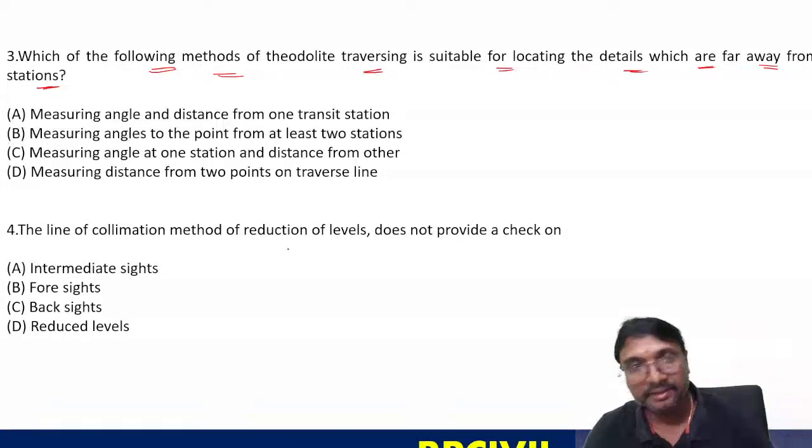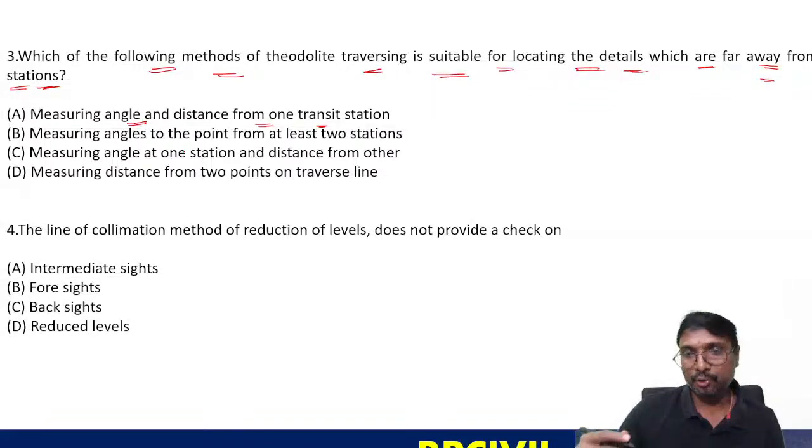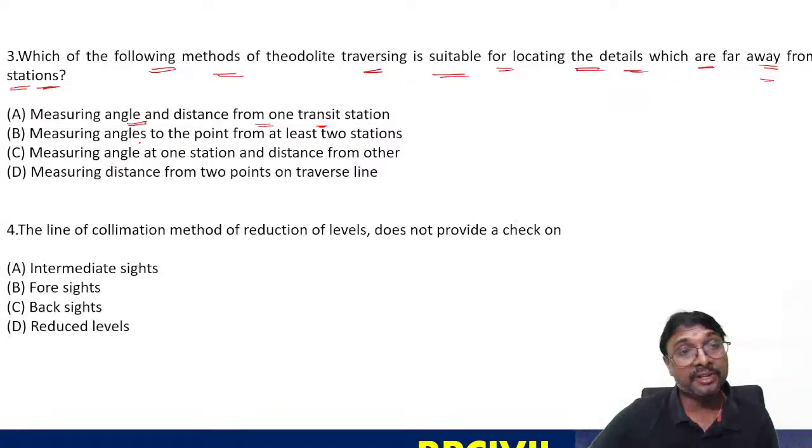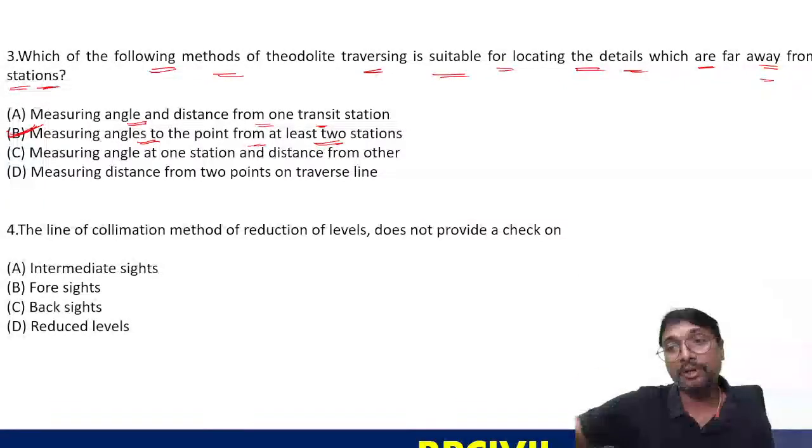Part 3b, yes, correct. Which of the following methods of theodolite traversing is suitable for locating the details which are far away from the transit stations? The details are very much far away. Measuring the angles and distances from one transit station: if you are observing from one station, are they visible? They are not visible. Measuring the angles to the point from at least two stations: if you go for two or more stations, near these far away points you take one more station, so that all details will be covered.